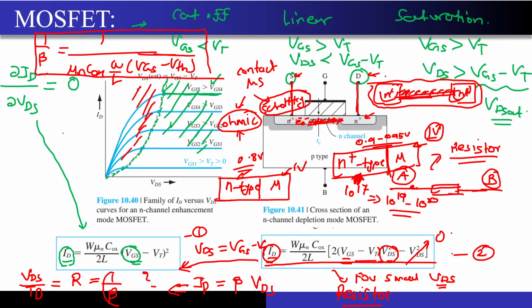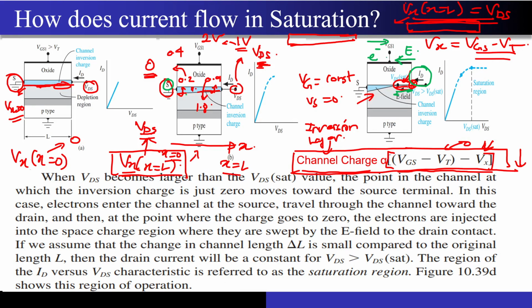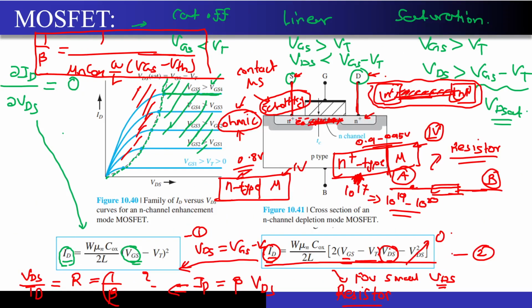Guys, any more doubts? Do you want the reason why the electric field is in this particular direction, or did you get this? Yes, very good. You have to look into the depletion region over here, and you will see that the depletion region will be forming something like this. On the n plus side, you will have positive immobile atoms, and on the p side, you will have negative immobile atoms. So the electric field direction in the depletion region will look like this. I hope you got this.